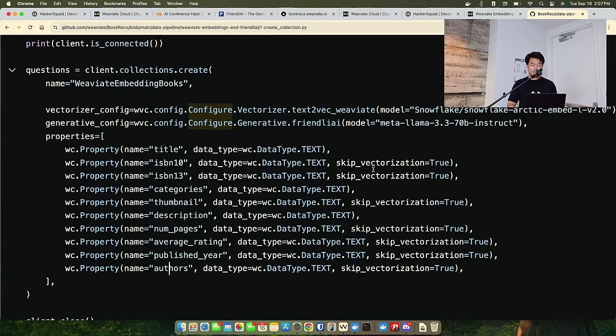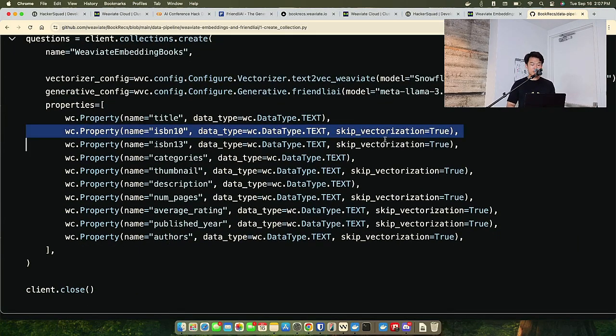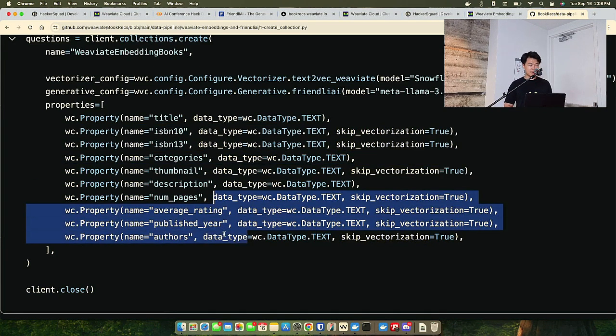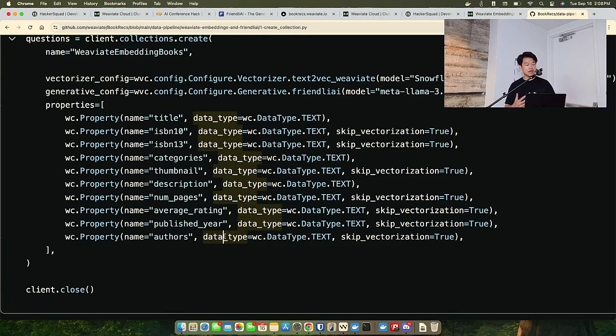Now, before I leave this, I want to call attention to this parameter. I'm saying skip vectorization equals true. What this means is that when Weaviate vectorizes the data set, it's going to skip the ISBN identifiers because that's not really relevant for our search result. The thumbnail is also not that relevant, and the same is true for the number of pages, the average rating, the published year, and the authors.